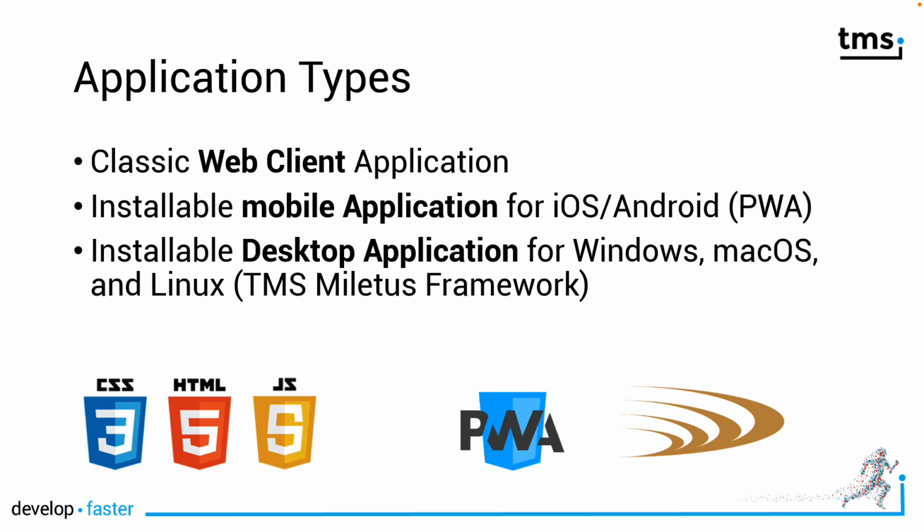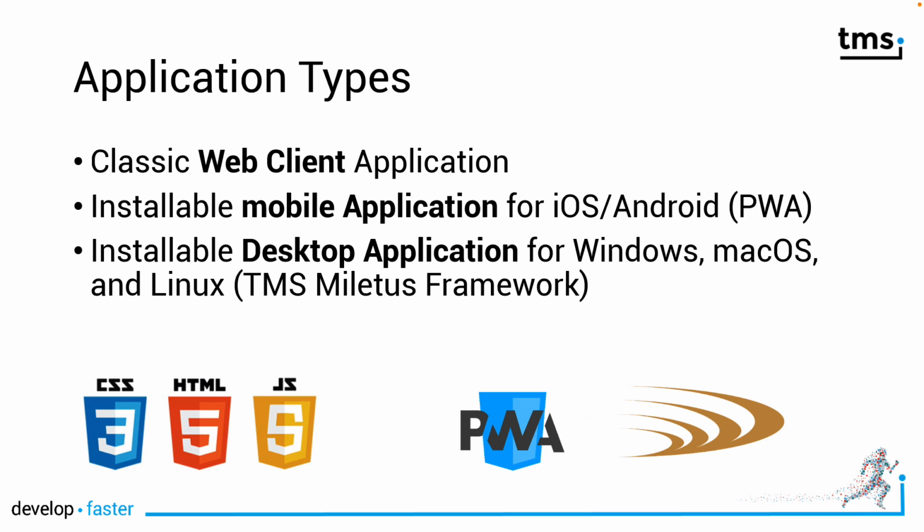The application types are a standard web client application or a mobile application that is specially designed for iOS and Android, because it also detects if you are online or not, and if you're offline, it will use the cached version on the device that has previously been downloaded. This makes using your applications in mobile scenarios possible.